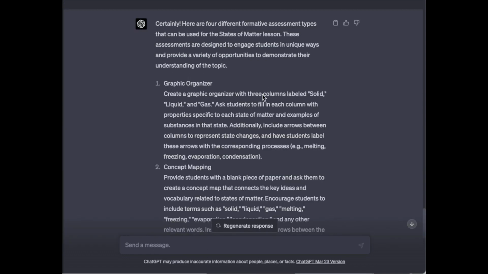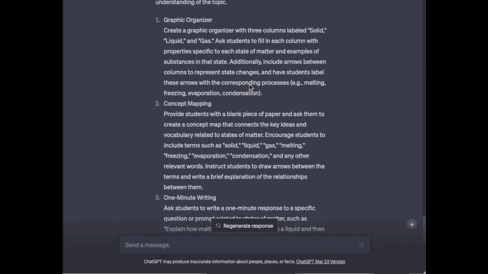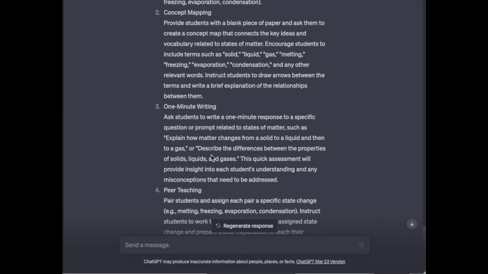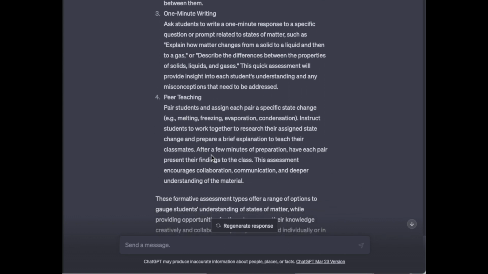And it provided me with some different options, a graphic organizer, kind of boring, but we can still ask it to push it further. Concept mapping, always good to show our thinking. 1-minute writing, ask students to write a 1-minute response to a specific question.